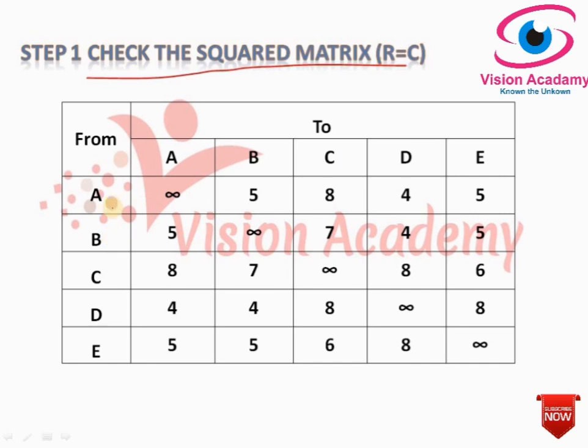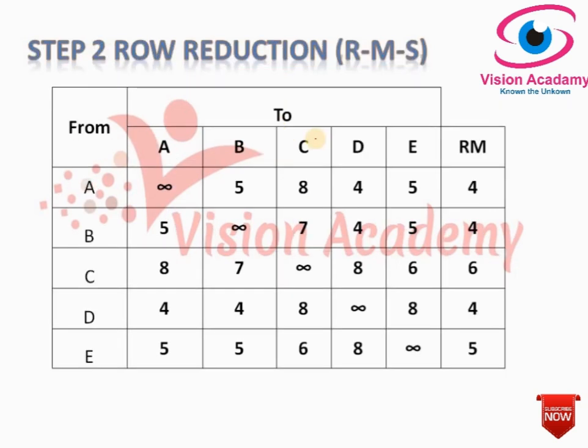Since rows are 5 and columns are 5, which means rows and columns are equal, it is a balanced assignment problem. I will move faster because I have solved many problems over this. I want to address a special case of the traveling salesman problem in this. You can refer to my earlier videos for a more detailed lecture on the Hungarian method. So I will move faster here.